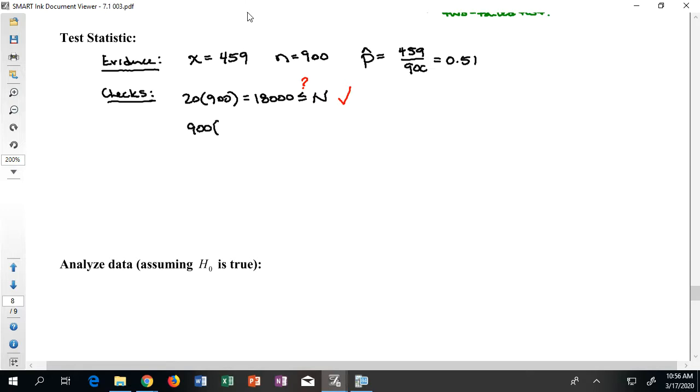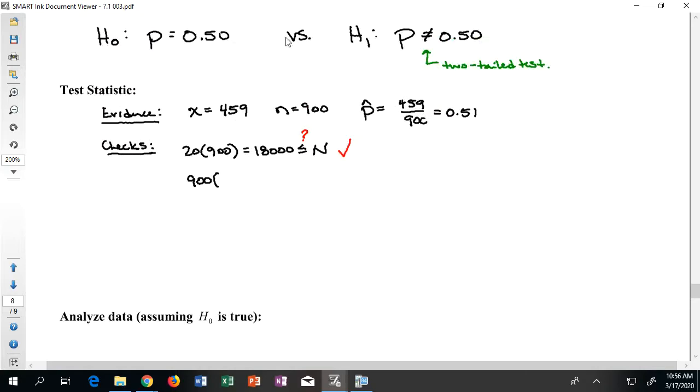All right, then I'm going to do 900, remember, times P, not P hat, times P. And right now, I believe, since I'm testing hypothesis 0, that P is going to be 0.5. And so 1 minus P is also 0.5.